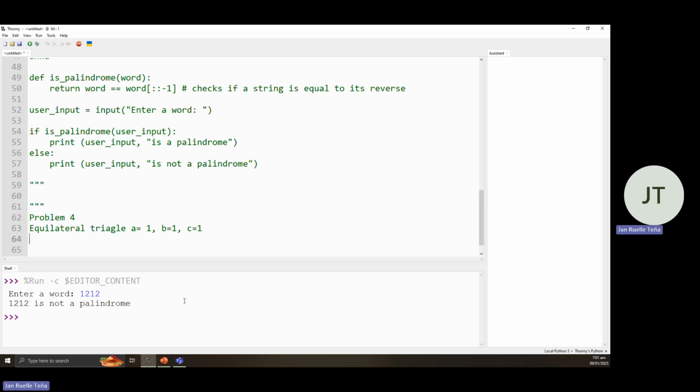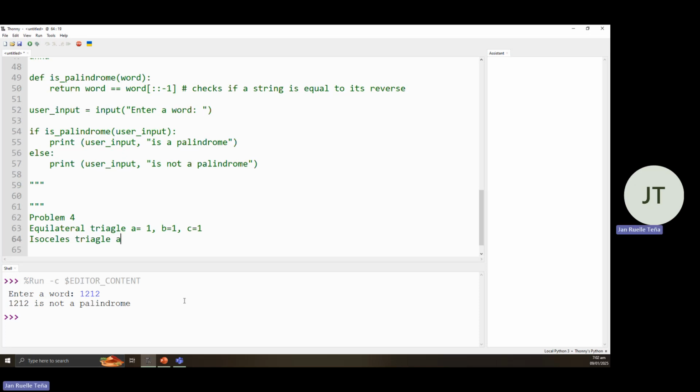Then next we have isosceles triangle. So how do we define an isosceles triangle? So an isosceles triangle has either A and B, or A and C are equal.